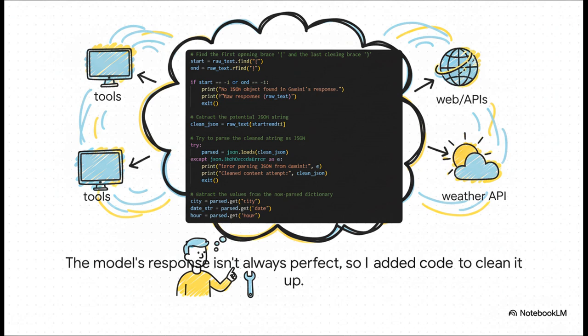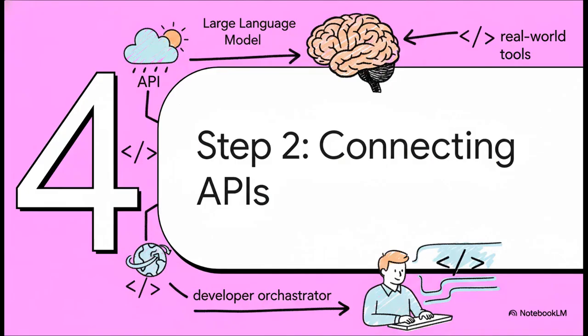It just makes the whole script way more robust. Okay, so mission accomplished on part one. We've used the brain to turn messy human language into nice, clean, structured data. So now we're ready for the next big phase, using that data to call our tool, that live weather API. This is the moment our agent actually starts interacting with the real, live world.